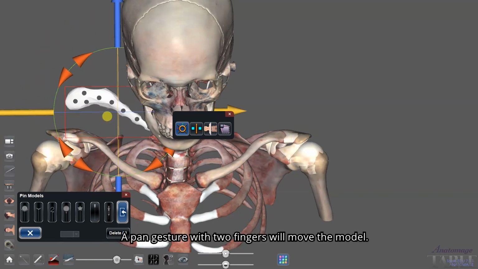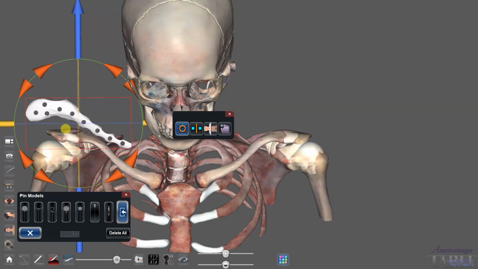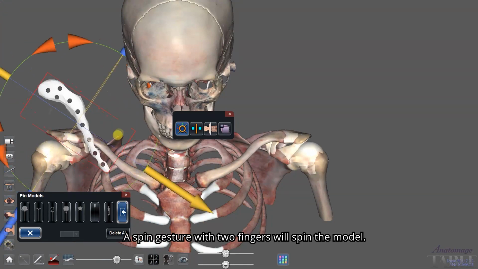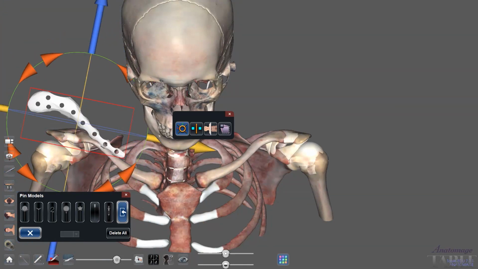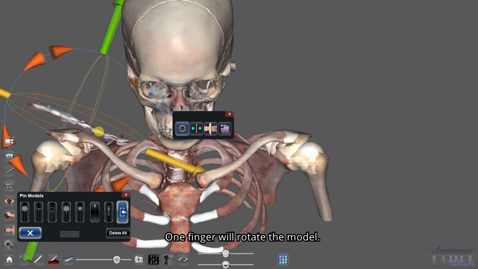A pan gesture with 2 fingers will move the model, and a spin gesture with 2 fingers will spin the model. 1 finger will rotate the model.